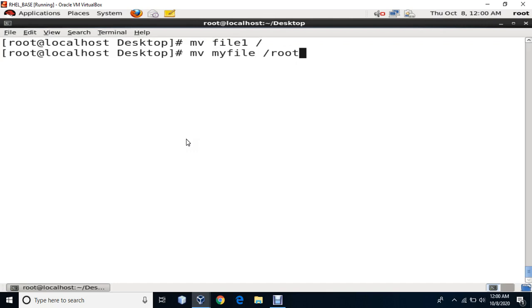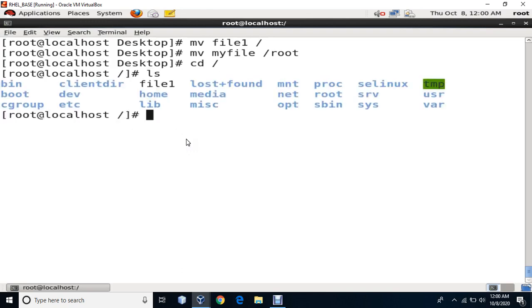I want to move this file inside the root. So now let's have a look where exactly my files are. I will change my directory first to root and say ls. Here you should see file 1, correct? Okay, this is my file 1 which is moved to root. The second command which I have executed moved my file inside the root directory.